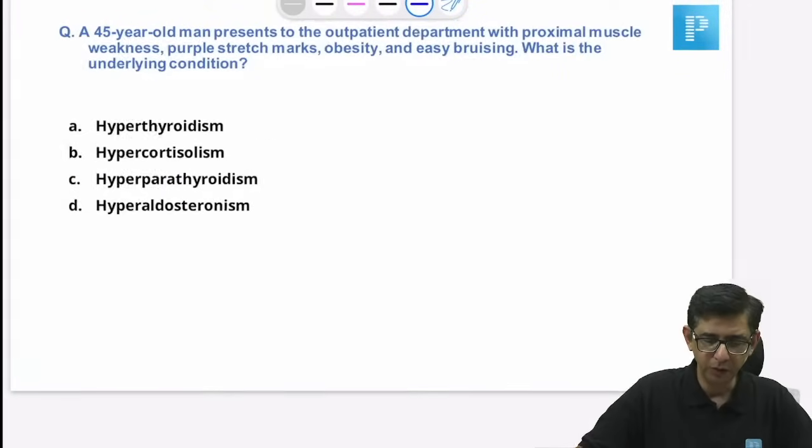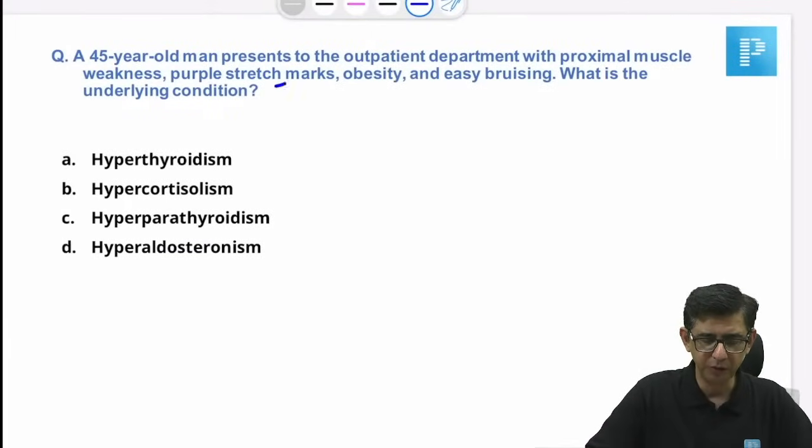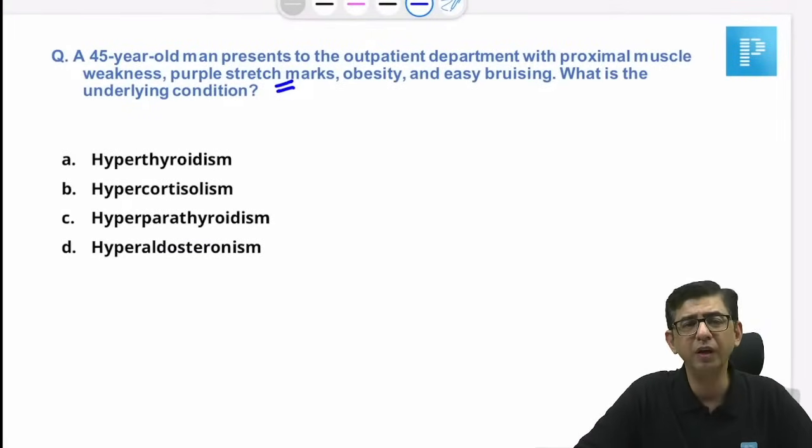Okay, so let's move on to the next one, a very easy one. Purple stretch marks in a man along with obesity and easy bruising. That would be Cushing syndrome as a presentation.